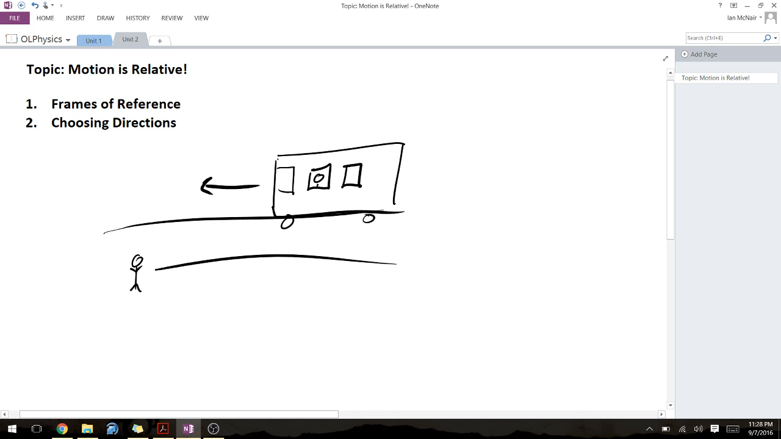and you conclude a couple things. And here's our little friendly passenger. You conclude that this passenger is moving, right? And you assume this because you see the bus moving. You know that you are physically not moving.